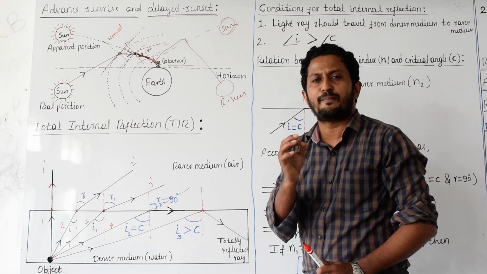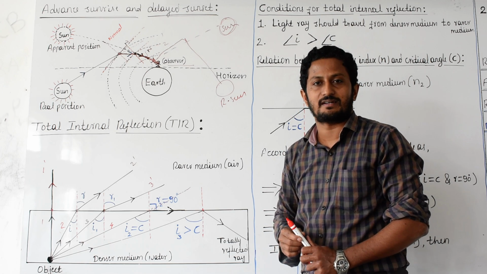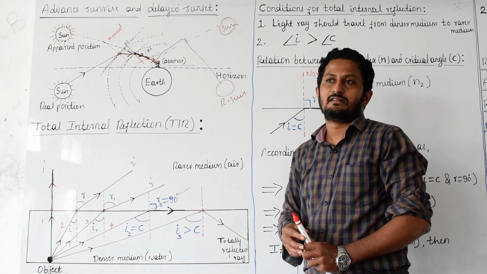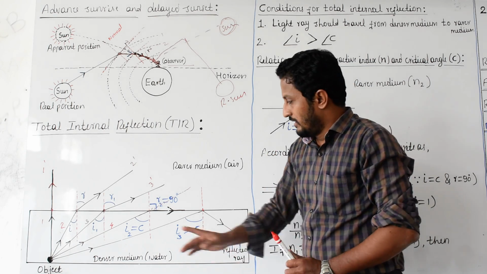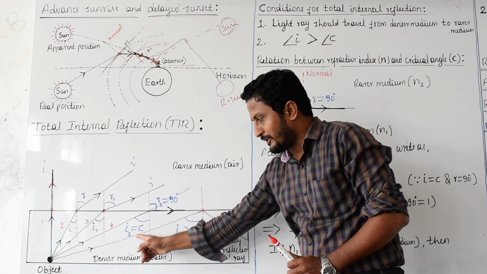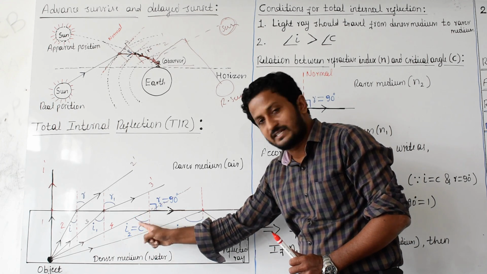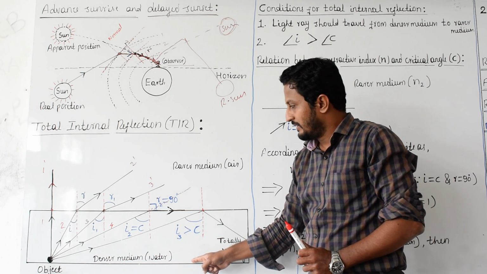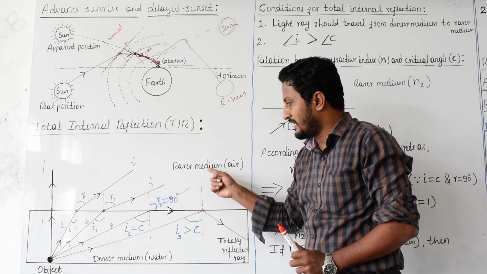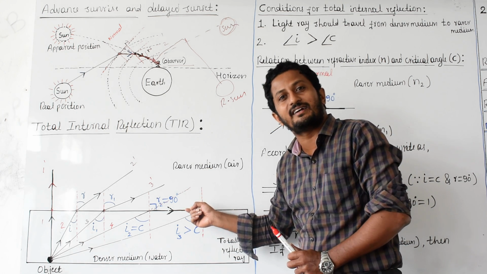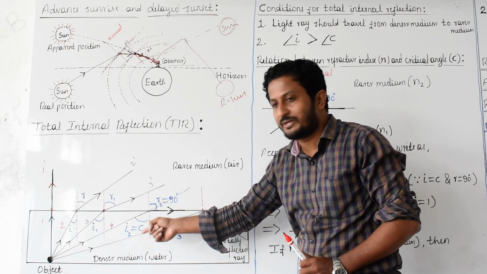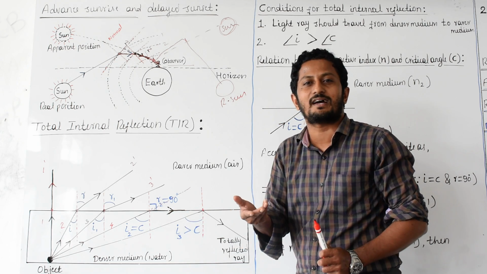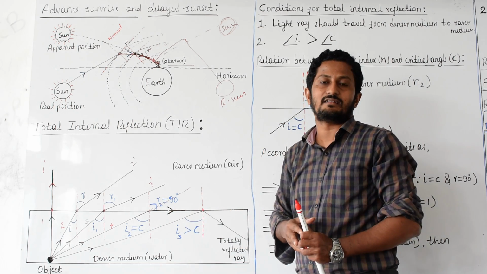This is a very important one-mark question in the exam. They will ask, define critical angle. What is that critical angle? For one particular angle of incidence in the denser medium, the refracting angle in the rarer medium becomes 90 degrees. That particular angle of incidence in the denser medium is called the critical angle.